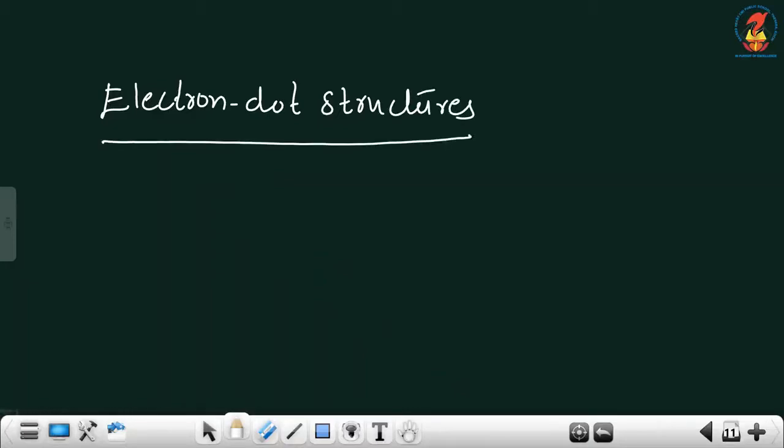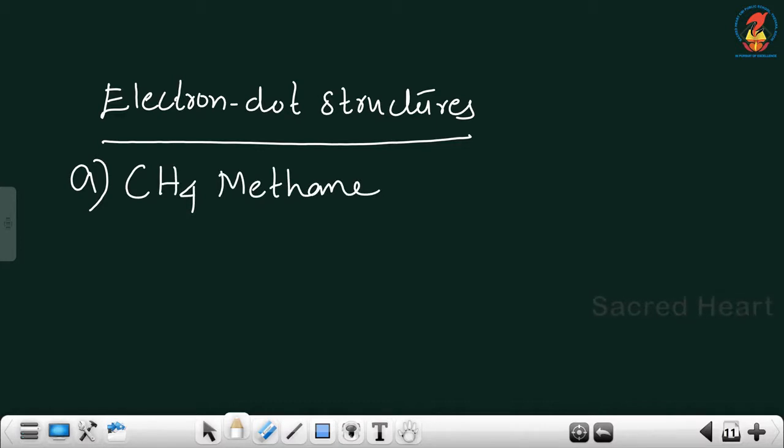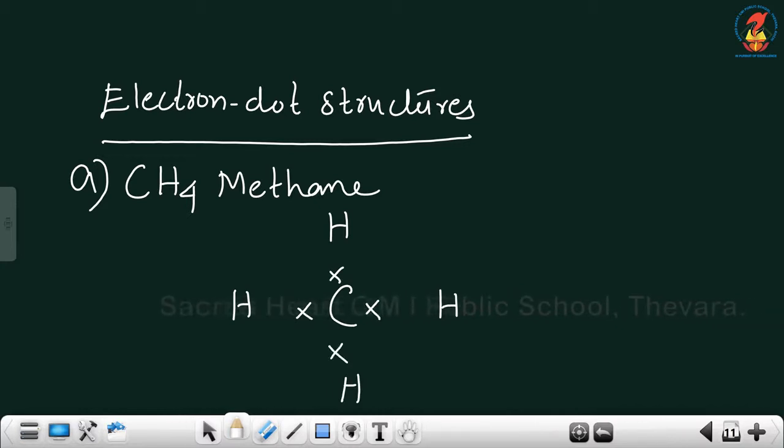First few alkanes. First one, methane. So methane has CH4. So 1 carbon atom, 4 hydrogen atoms. Represent the valence electrons only.